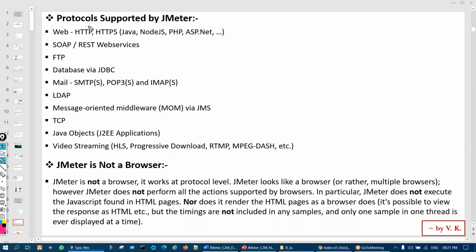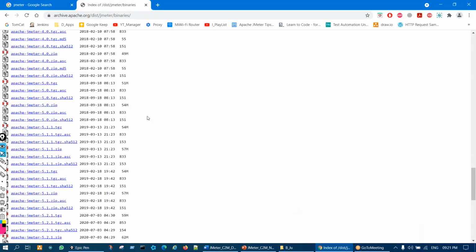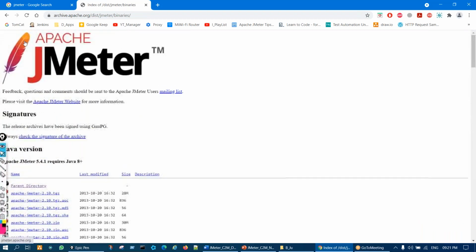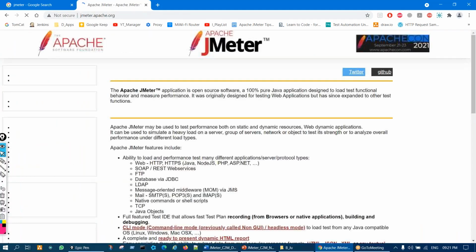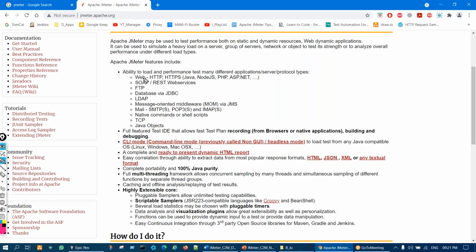Next, protocols supported by JMeter. All this is clearly given on the JMeter website also. I have taken it from there. If we go to the JMeter website, these are the protocols supported: web HTTP, web services, FTP, database, SMTP, and some other things. In this course, we will be covering HTTP, SOAP, FTP, and how to create database tests. So all these four we will see. I'll share a link also on how to do SMTP testing.